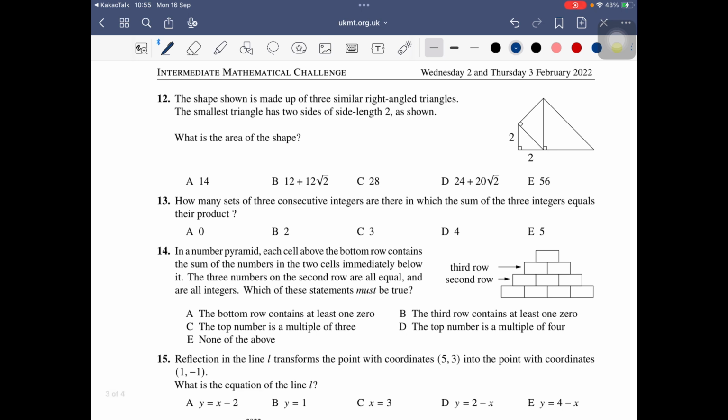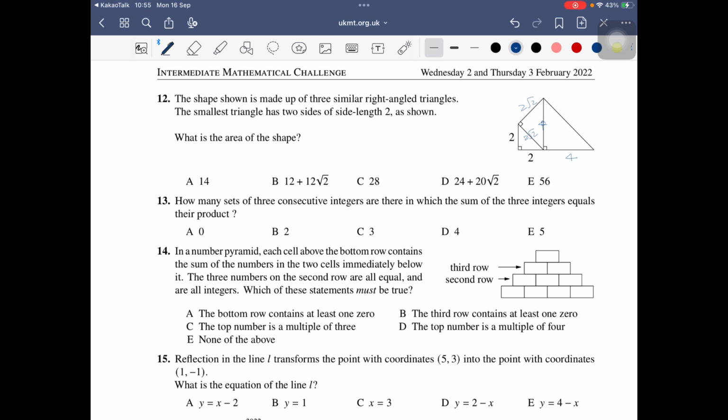Three similar right-angled triangles. So 2, 2, by the Pythagorean theorem, 2 square root of 2. As the first one was an isosceles triangle, the second and the third are all the same triangles. So here this is 4 and 4.